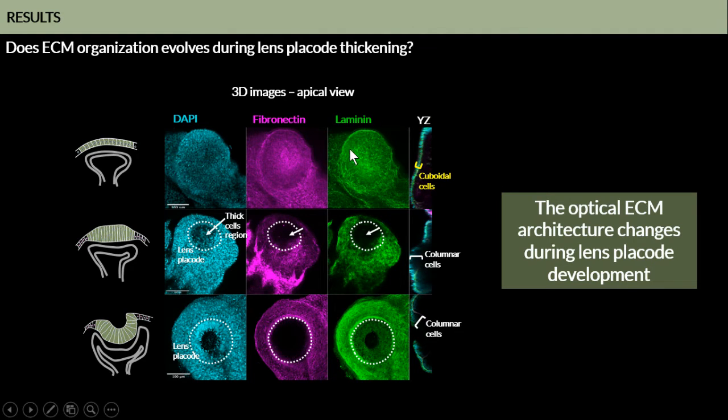At the preplacoidal stages, where cells are still cuboidal, both fibronectin and laminin are organized in a fibrillar and punctate pattern. However, during placoidal thickening and invagination, this punctate pattern is restricted to the placoidal region, the region where we have columnar cells. And outside of these columnar cells, in the extraplacoidal region, this extracellular matrix becomes very fibrillar in both proteins and in both stages.